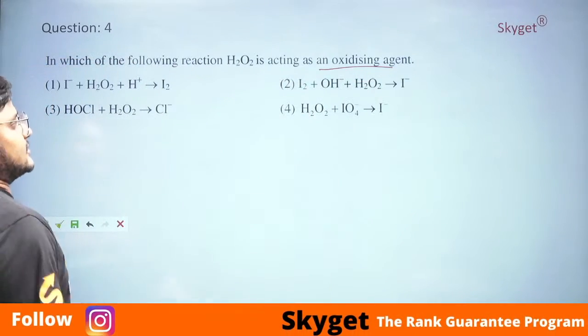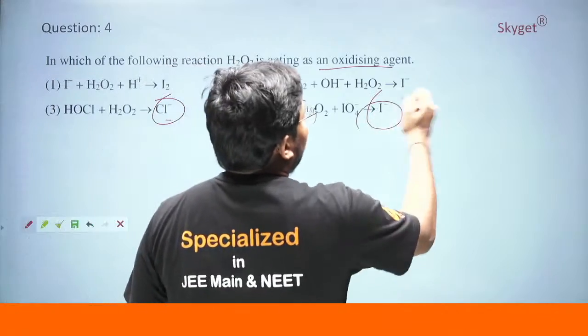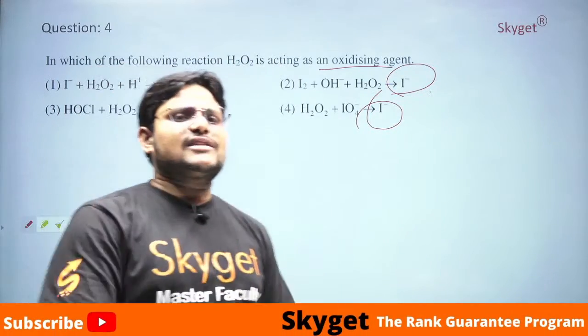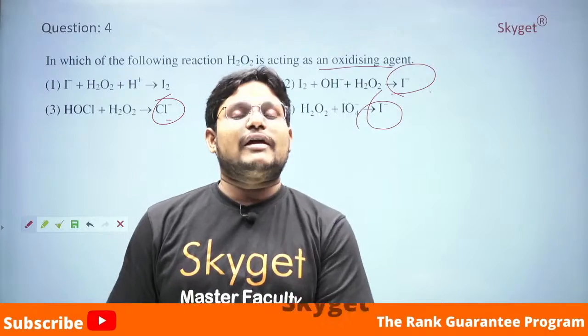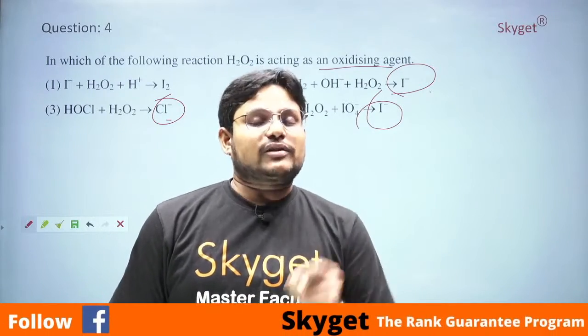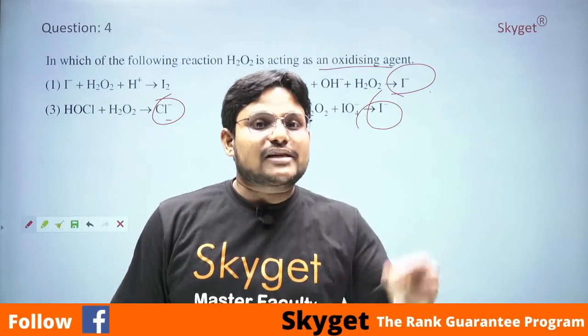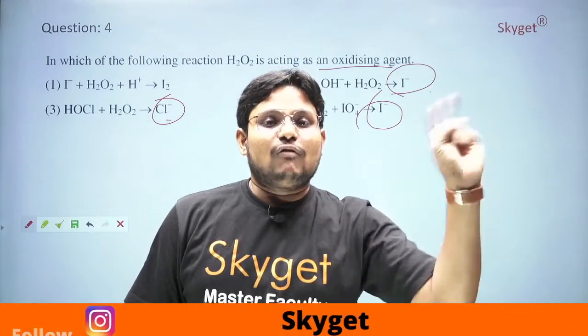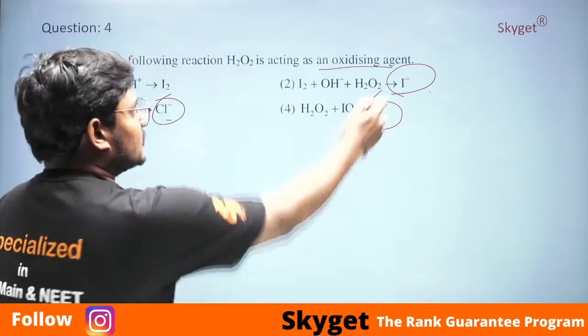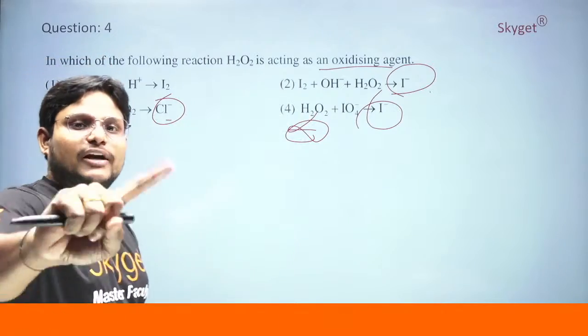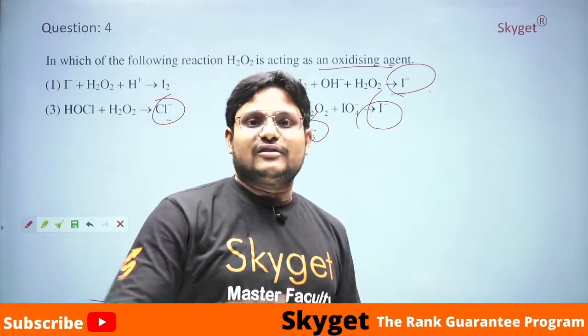So if you see here, Cl is gaining electrons, I minus is gaining electrons, and I minus is gaining electrons. What does it mean? H2O2 is an oxidizing agent. What will an oxidizing agent do? An oxidizing agent will make others lose electrons. What does it mean? Oxidation. So in the 3 reactions, they are gaining electrons, so it is about reduction, it is not about oxidation.